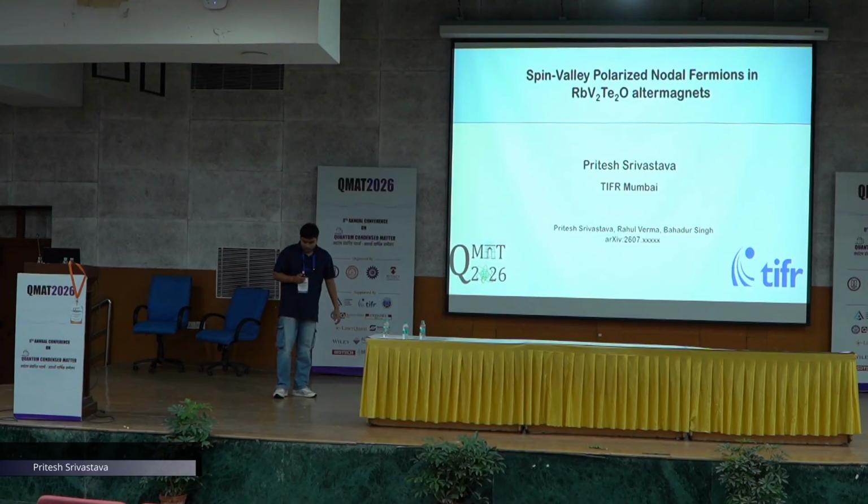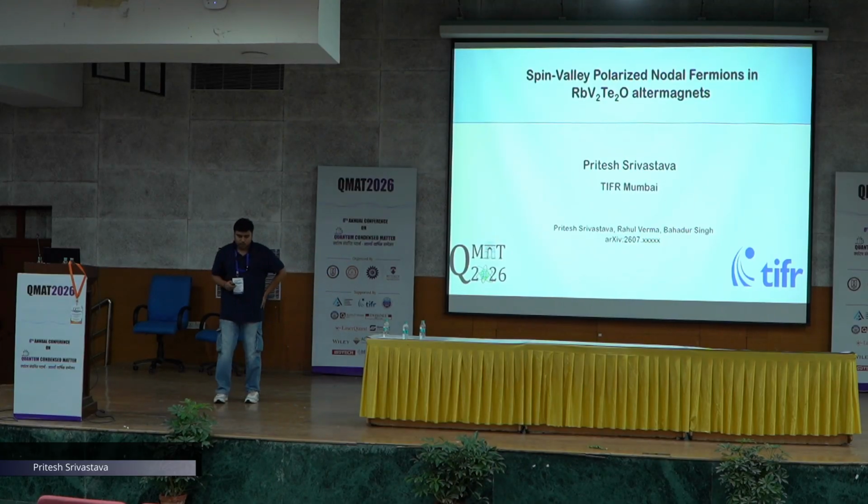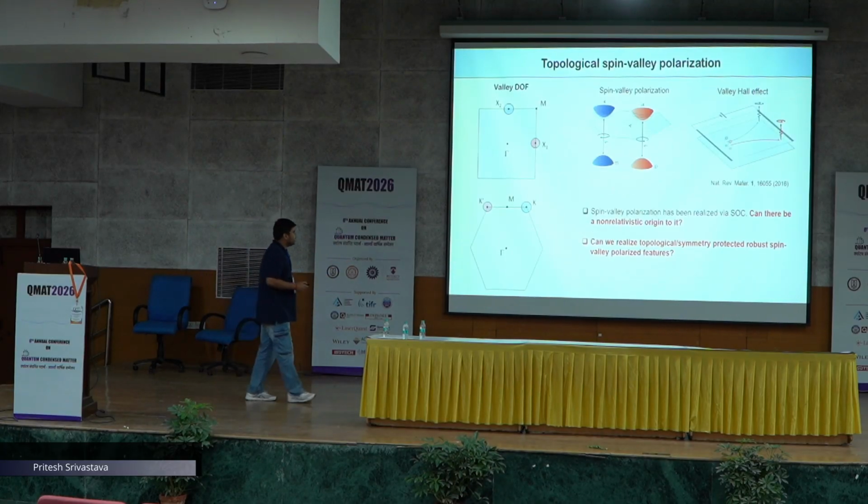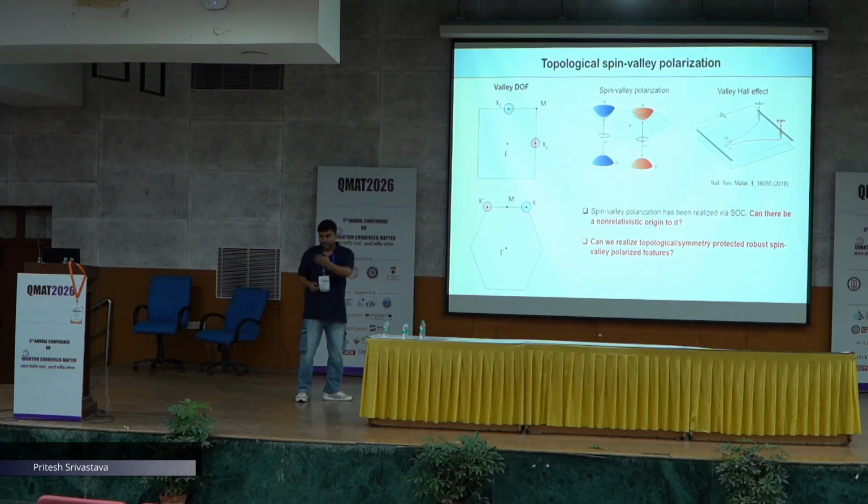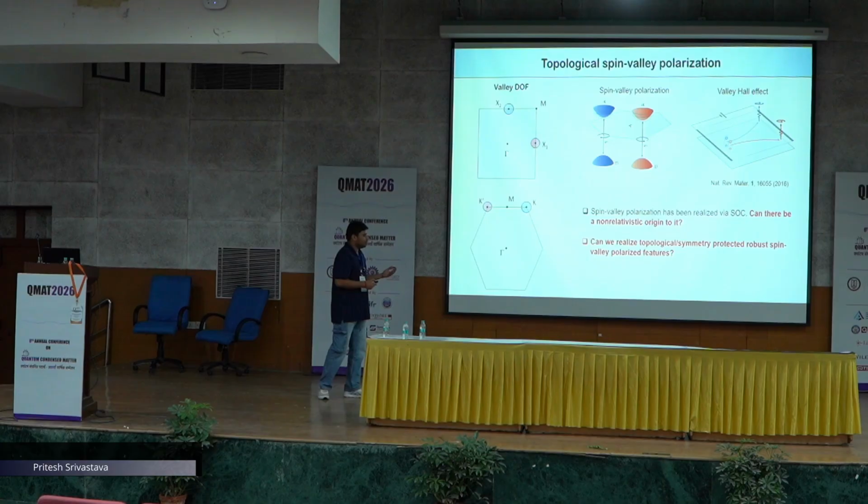So today I will be talking about my work on realizing spin valley polarized nodal fermions in the RbV2Te2O class of altermagnets. Traditionally, there has been a lot of talk that the valley, apart from spin and charge, can also act as a degree of freedom. If we have a way to polarize these valleys with opposite polarization, then we can realize interesting phenomena such as the valley Hall effect and so on.